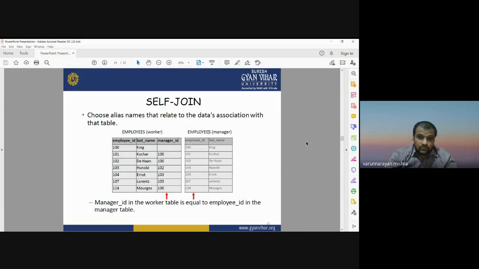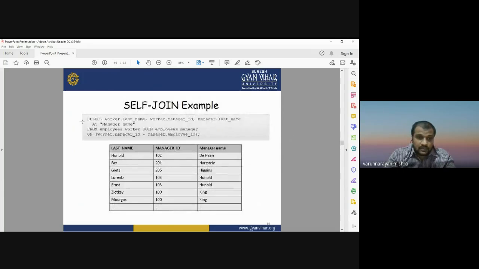Now we are going to check which worker is working as a manager or which worker is working as a simple worker in that company. So you can run this self join operation, and after running this syntax, we can have the joined data from both the tables. Okay, this is the way we can run the self join.